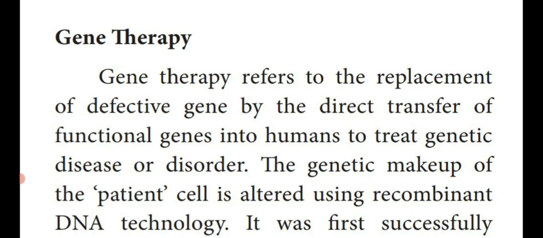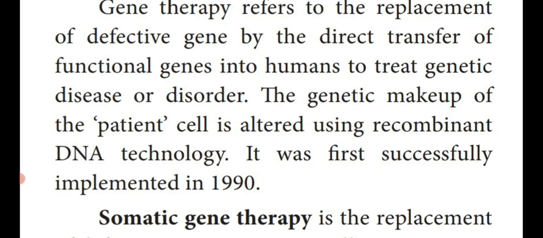How do they do this gene therapy? That means the genetic makeup of the patient cell is altered using recombinant DNA technology. That means the gene taken from the patient which is defective is altered, that is changed, by using rDNA technology. This gene therapy was first successfully implemented in the year 1990. This is an important 1 mark question.